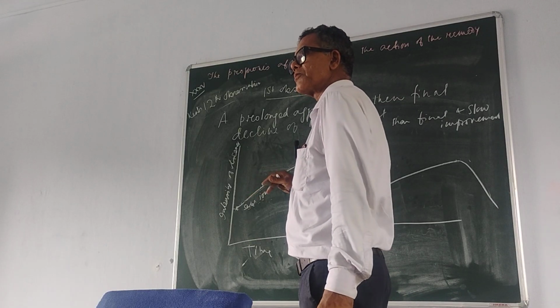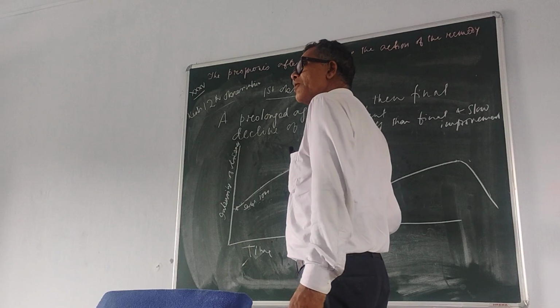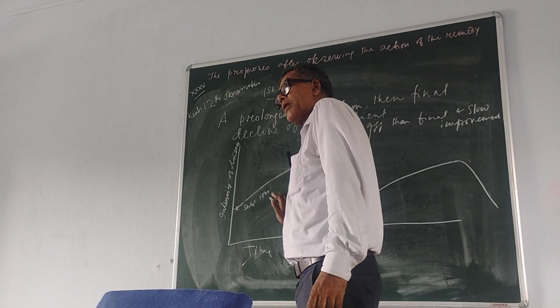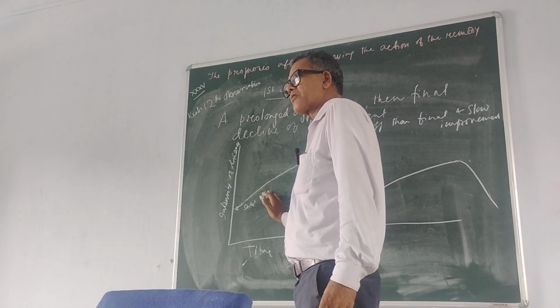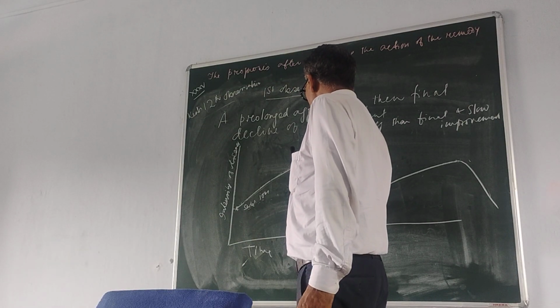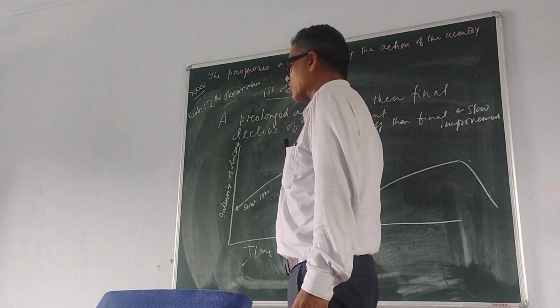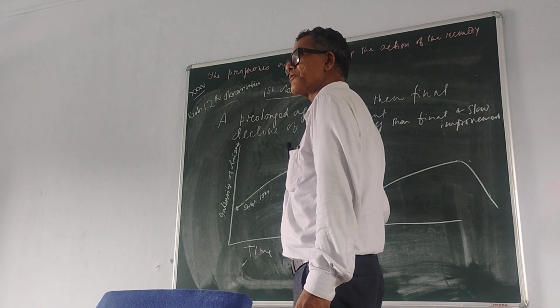Here the second one is the borderline condition. You can cope with that situation and get back to normal. Reversible conditions. The first one is totally irreversible. So that is the pathological difference between first and second.